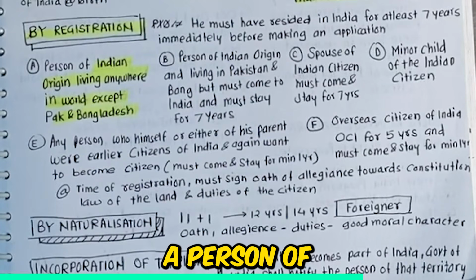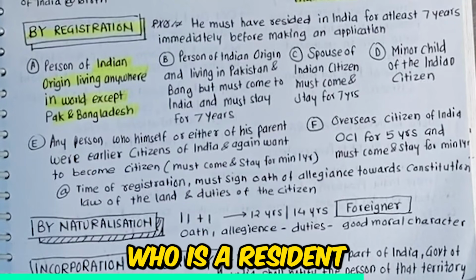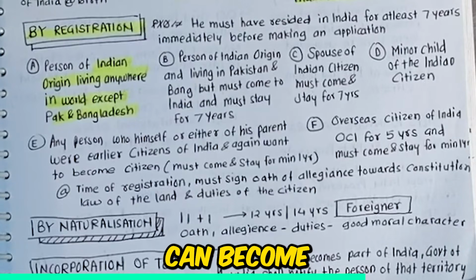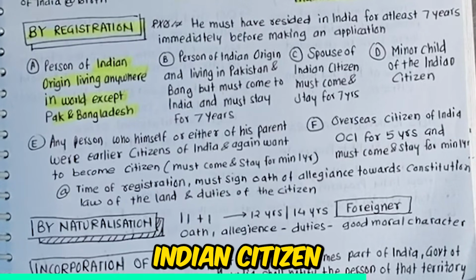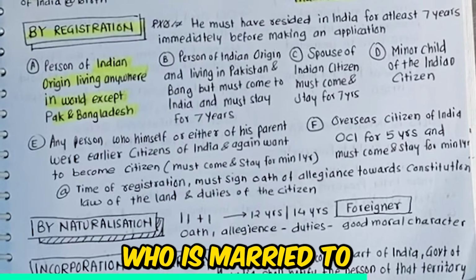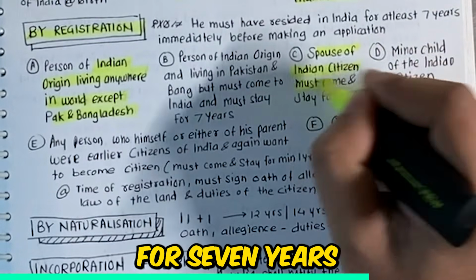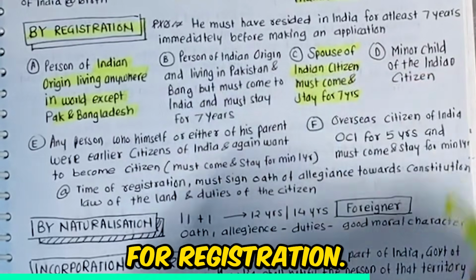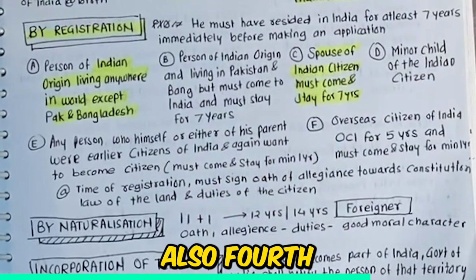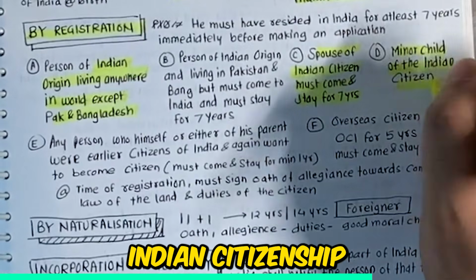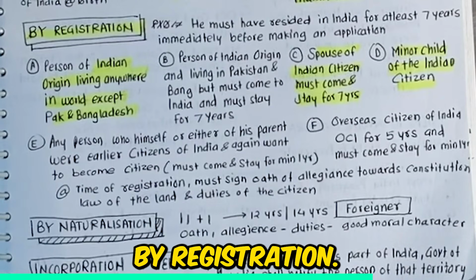Second, a person of Indian origin who is resident of any country outside undivided India can become an Indian citizen. Third, a person who is married to an Indian citizen and is ordinarily resident for 7 years before applying for registration. Also, fourth, minor children of Indian citizens can acquire Indian citizenship by registration.